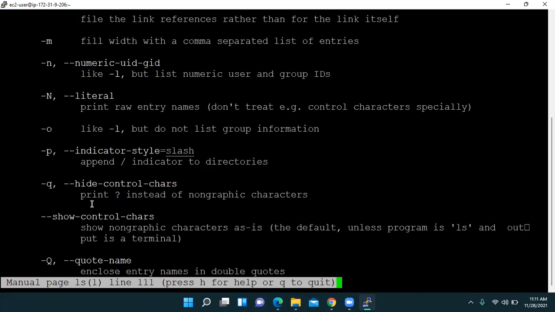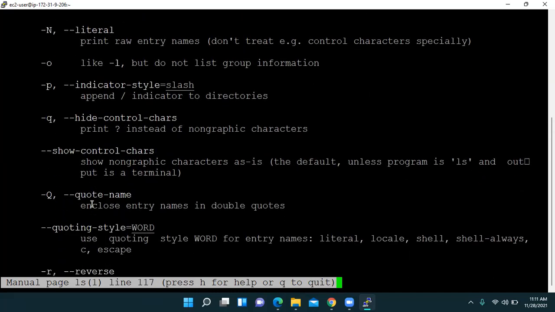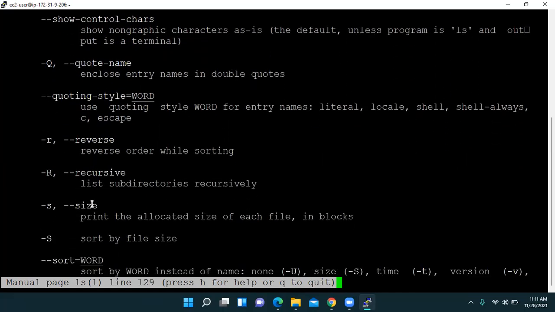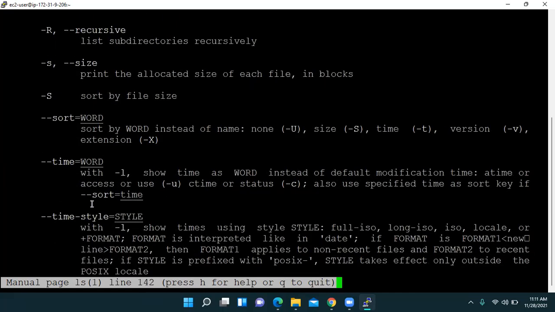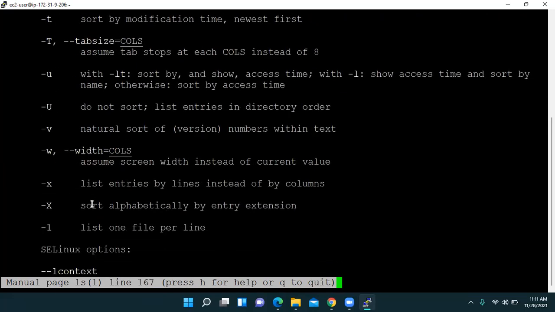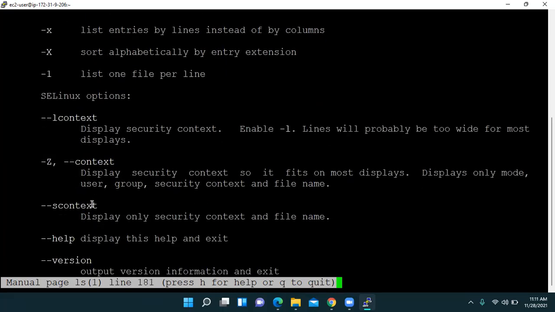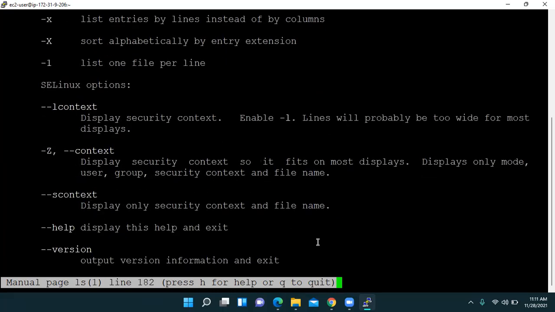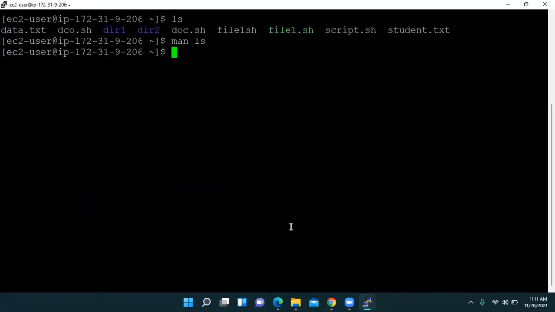There are so many options. Out of these options, only 3 to 4 are important. So let us discuss all the important options related to the list command. In order to quit, see at the bottom it is given: press h for help or q for quit. If we press q, then we move back to our terminal.